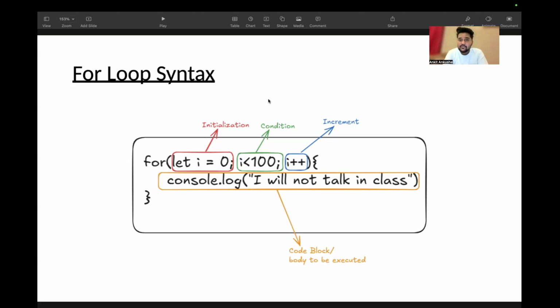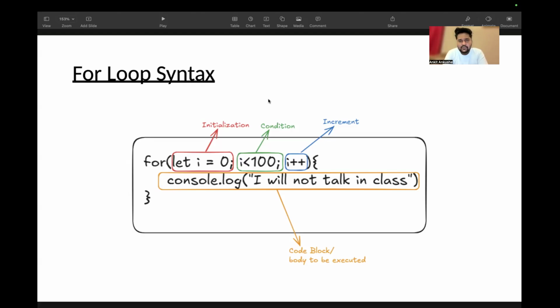Here in the for loop, as I told you, you have to write "I will not talk in class" 100 times. So in the condition it goes like i < 100 and i++. Now i is equal to 0. I will take up this thing a little bit later when we go to our coding screen. Why have I not taken i equal to 1? If I take i equal to 1, what will be my condition? If I take i equal to 0, what will be my condition? I will take it a little later.